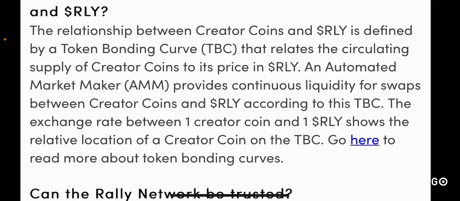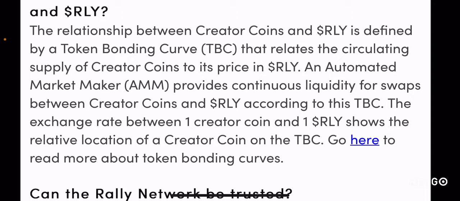and then have RLY tokens and pair them in a liquidity pool such as Uniswap's pool or SushiSwap's pool, and then earn trading fees or whatever, right? But the thing is, the exchange rate between the creator coins and the RLY is basically determined by the liquidity present in the AMM, right? So that's how this works, and they're saying this in a fairly confusing way, but bear in mind that it's similar to how any token works in general, right?